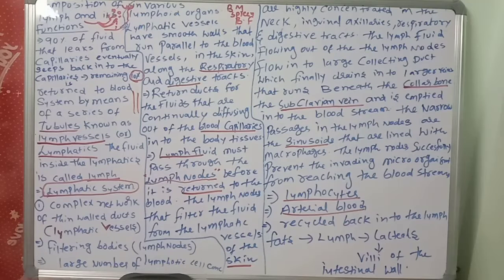Next, fats and lymph. The digested fats or fatty acids, called chylomicrons, are absorbed to enter into the lymph through which one? Lacteals. What are the lacteals? Lymph vessels. Where are these lacteals present? Lacteals are present in the villi of the intestinal wall, which are helpful for absorption of the fats. Okay, children, so like this, the composition of lymph and its function.